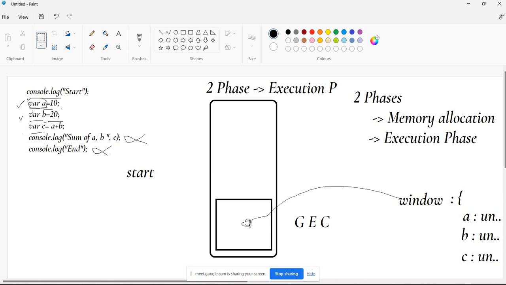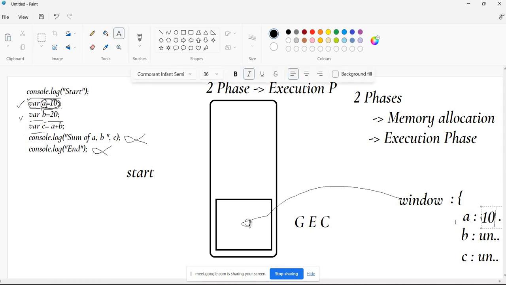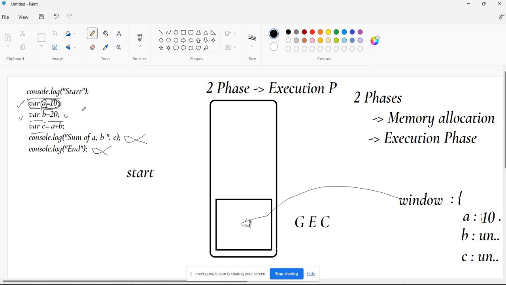And then now it will go to line number 2. What will it do now? It will take care of initialization. What are you initializing for A? 10. So it will allocate value 10 in the stack somewhere and it will map this to A. Now what is the value of A in the memory? 10. Very good. So now it will go and execute line number 3.